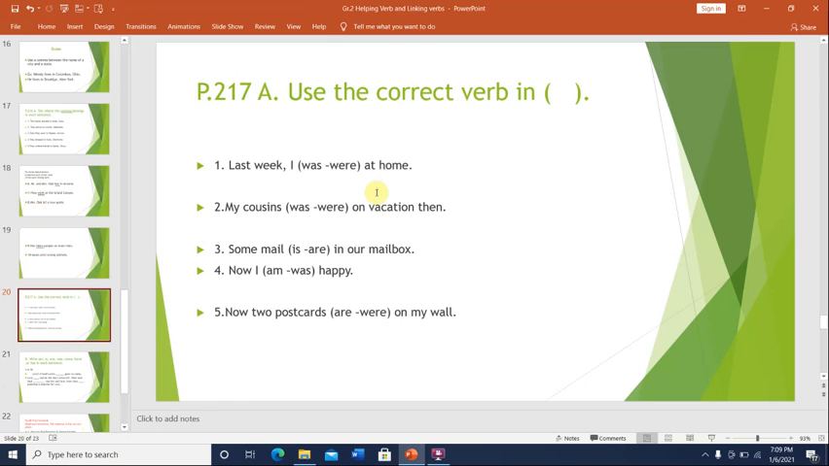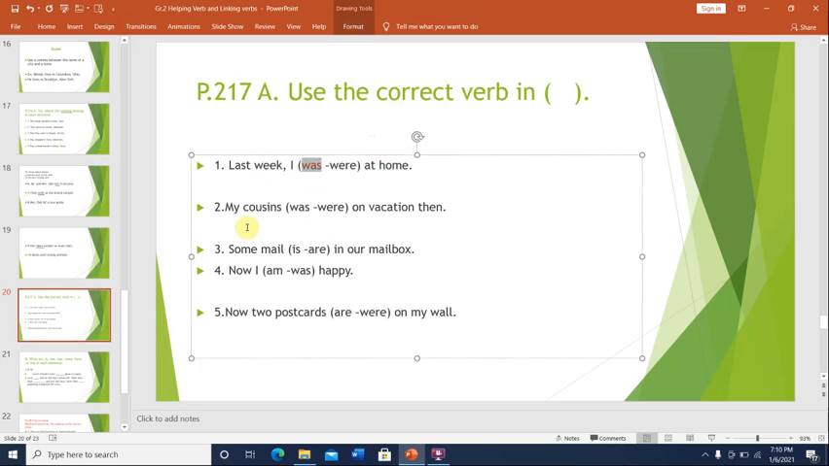On page 217 is a mixed review, and it wants you to choose the correct verb between the brackets. Number 1, it says last week I was or were at home. Last week shows that the sentence is in the past, and we all know that I takes was.